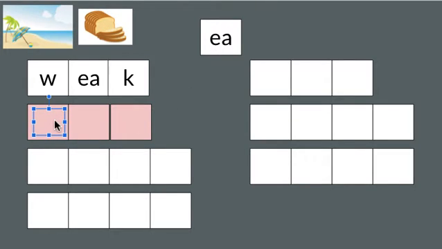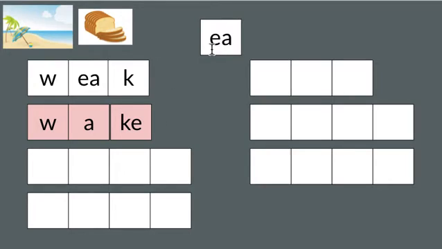When I represent those sounds with letters, W is the letter W, A is a long A, K is the letter K, and we put that silent E on there to make the A have the long vowel sound. So notice this does not follow our pattern. Because it has the A sound instead of E, it cannot be the EA vowel team.